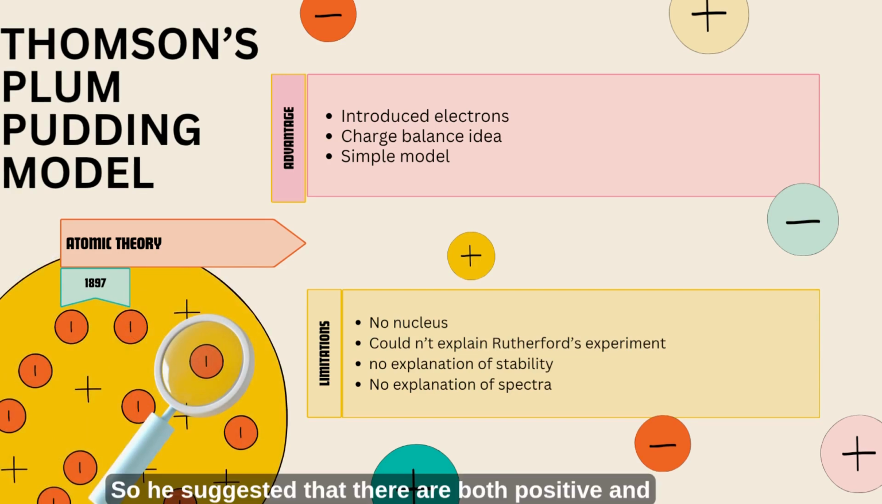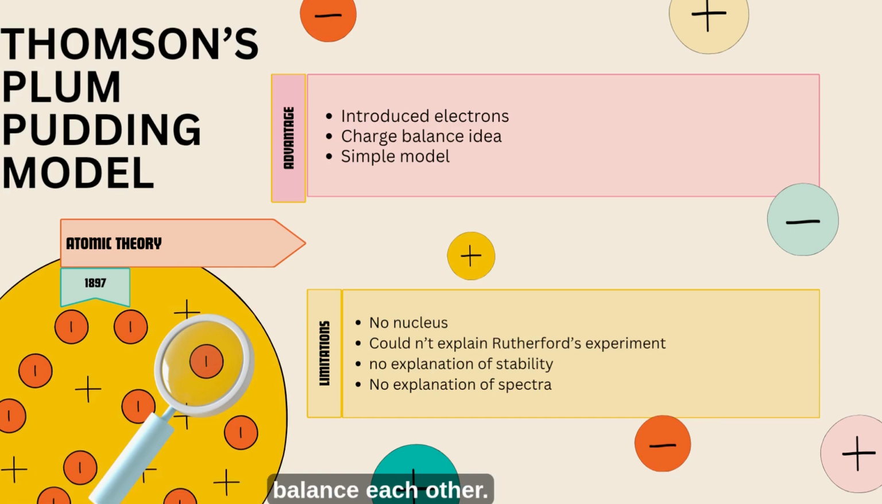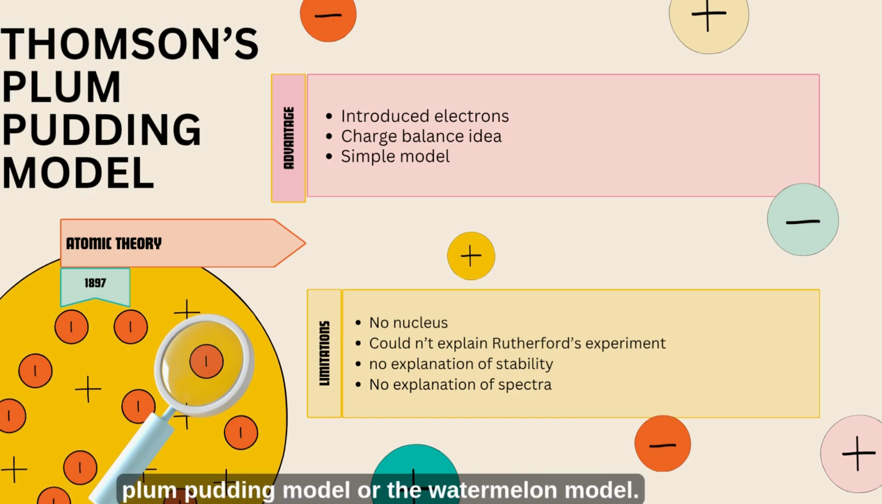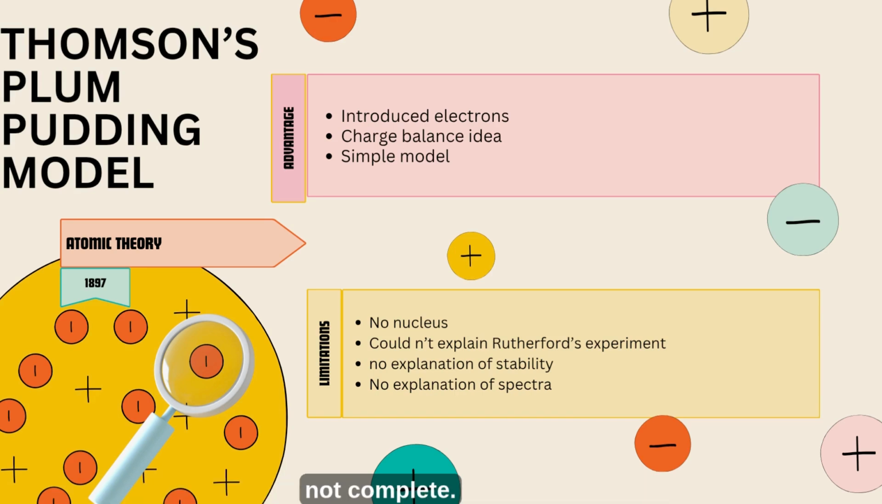So he suggested that there are both positive and negative charges inside the atom. Overall, the atom remained neutral because the charges balance each other. This is why his model is often called the plum pudding model or the watermelon model. Although later experiments proved this model was not completely correct, it was a very important step in the development of atomic theory in the early 20th century.